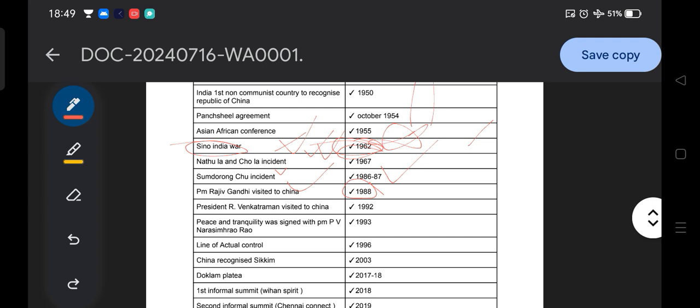But from another perspective, nowadays no prime minister in the current decade is interested in visiting China and holding any kind of bilateral talks. So from that point of view, the examiner may want to check our knowledge of previous prime ministers and which prime minister visited China. Because when you talk about foreign policy, the prime minister usually visits another country for bilateral talks and other things.